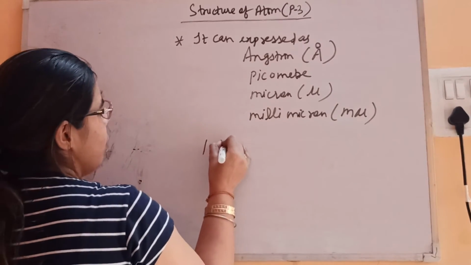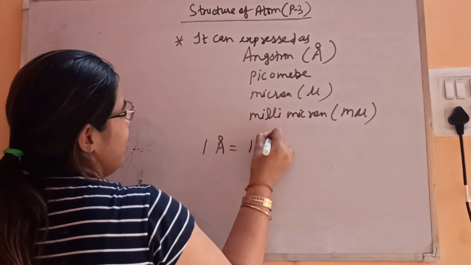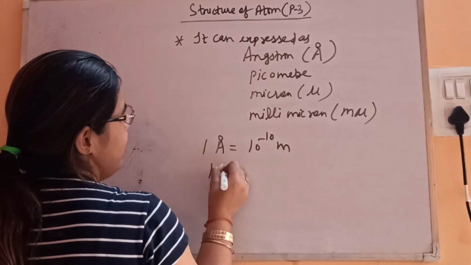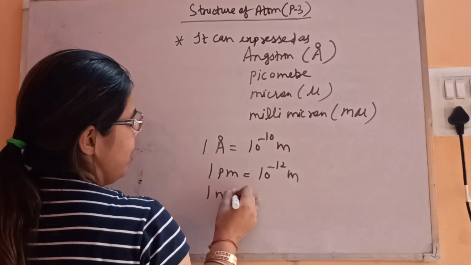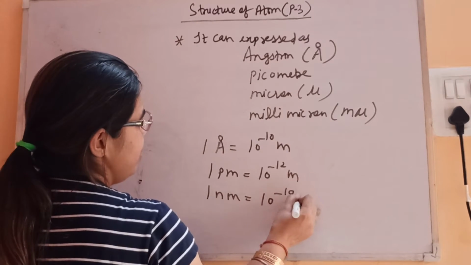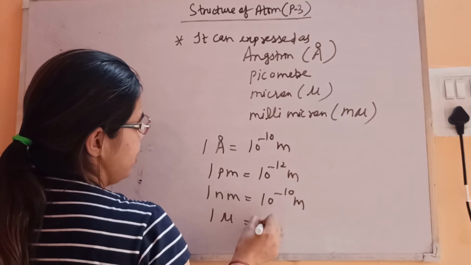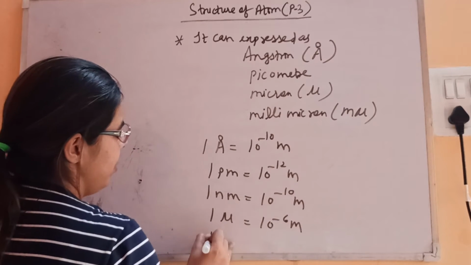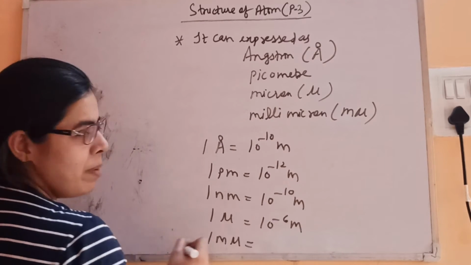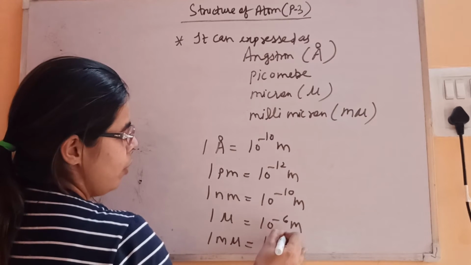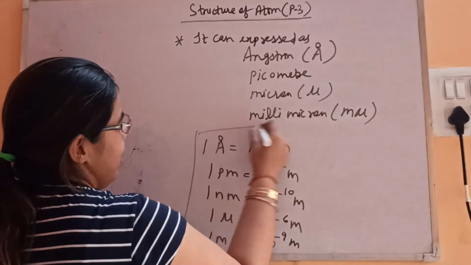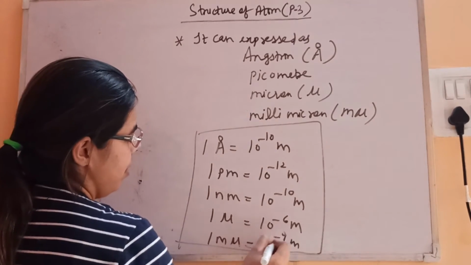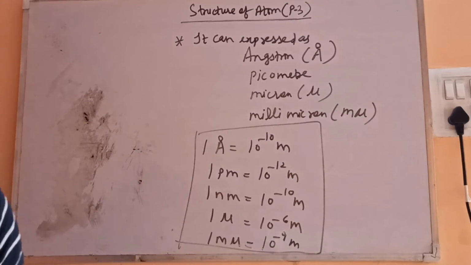So 1 angstrom is equal to what? 10 to the power minus 10 meter. 1 picometer is 10 to the power minus 12 meter. 1 nanometer is 10 to the power minus 9 meter. 1 micron is 10 to the power minus 6 meter. Then 1 millimicron, milli is 10 to the power minus 3, so it will become 10 to the power minus 9 meter. So these are the relations with the SI unit, that is meter.